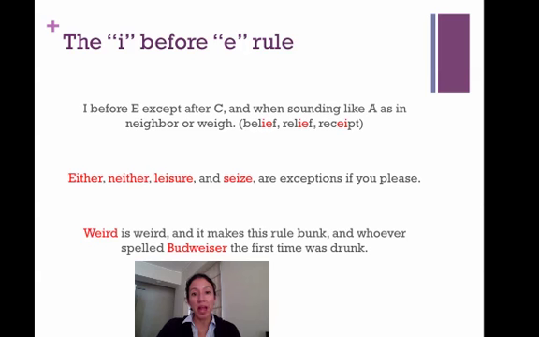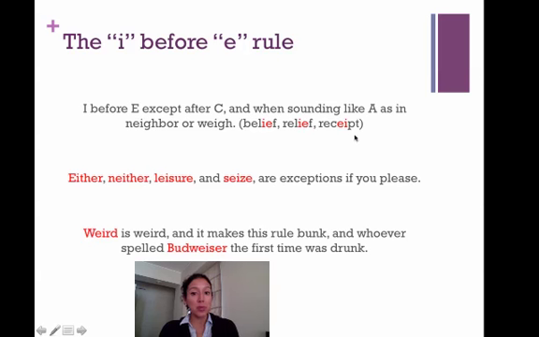Okay, so the I before E rule. It says I before E except after C and when sounding like A as in neighbor and way. So look, it says that I always comes before E except when the IE comes after a C. So let's take a look at this example right here. Belief. I before E and there's an L right there. So when there is no C, it always goes I-E, I-E.